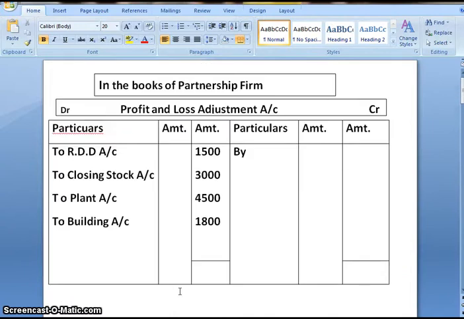First we will be closing profit and loss adjustment account. Clearly debit side is more, so we'll add all these amounts. On adding we are getting the amount as 10,800. Now this amount will be distributed among all partners in their profit sharing ratio.